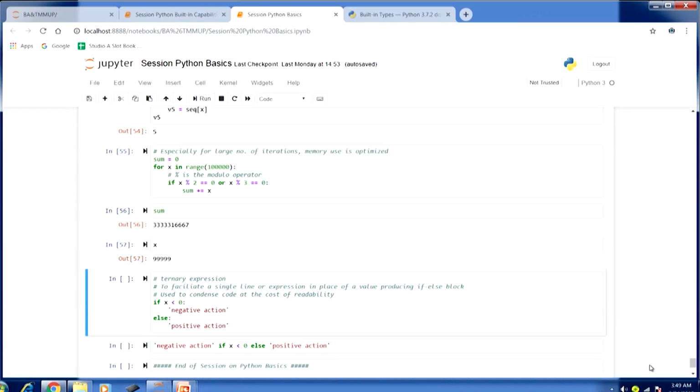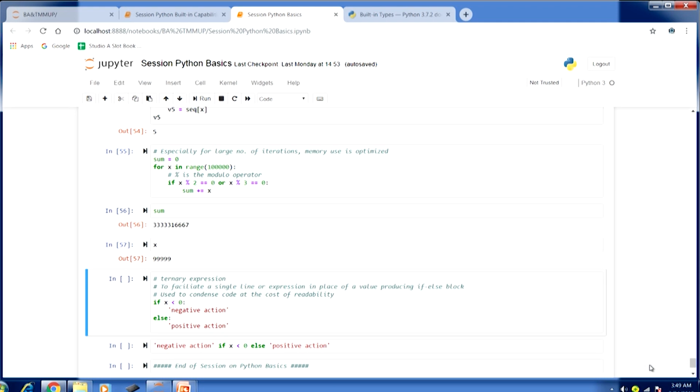However, in some situations our if else blocks might be producing a certain value, and we would like to assign that value to some other variable, to record that value in some other variable. So just to condense the code, we would like to use a single line or expression, especially if we have a value producing if else block. This ternary expression can be really useful in those situations. So let us take an example.